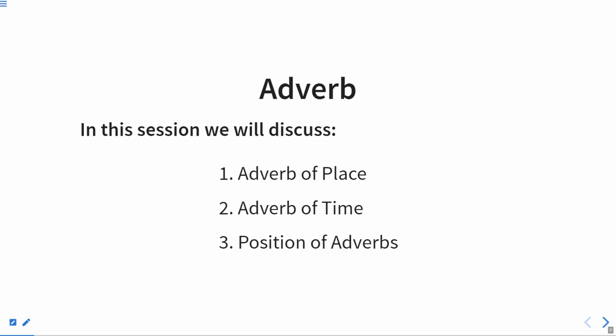Now in our earlier sessions, we already discussed adverb of manner and their position in a sentence. Now in this session, we are going to discuss adverb of place, adverb of time, position of adverbs, and also when all the adverbs come in a single sentence, we are going to discuss in this session only. So let's begin the session.